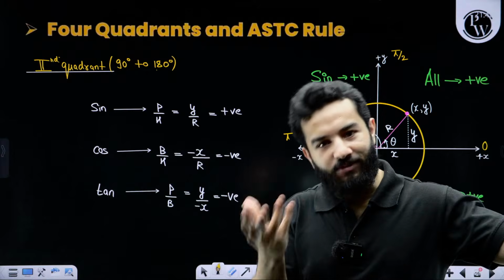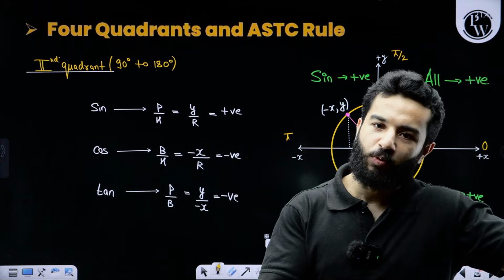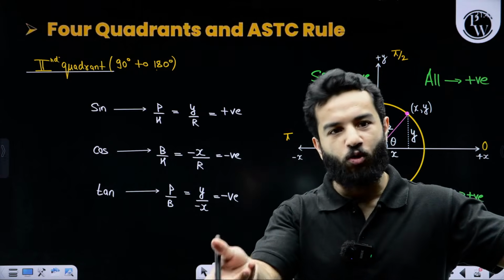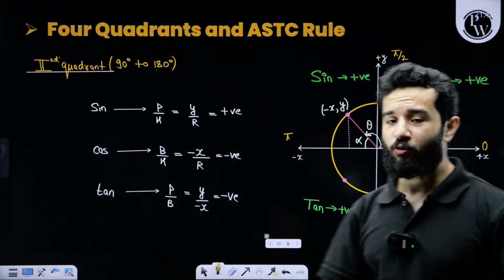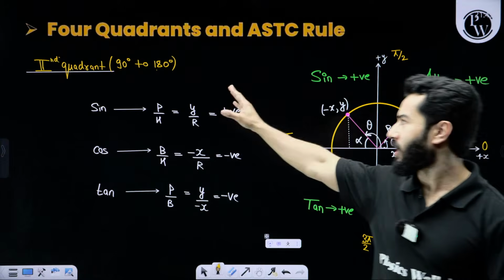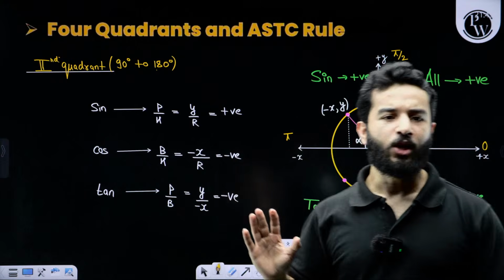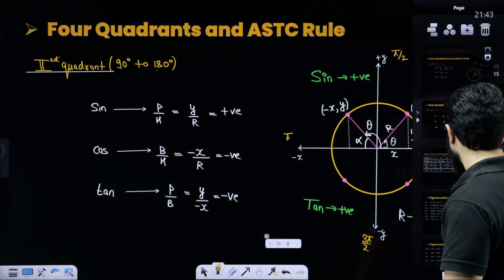If tan is positive, then cot is also positive. If cos is positive, then sec is also positive. If sine is positive, then cosec is also positive. We don't have to worry about that. But it is very important for you to remember these things. We are going to use it extensively. Now I am not writing it for the third and fourth quadrant. You guys can do it by yourself. Moving on, my dear friends.